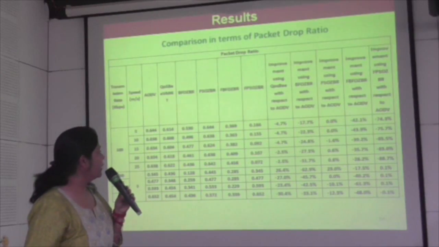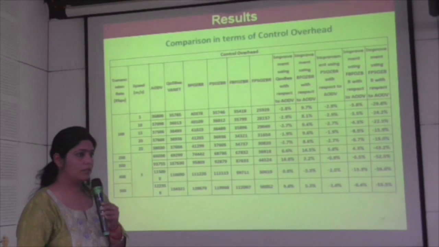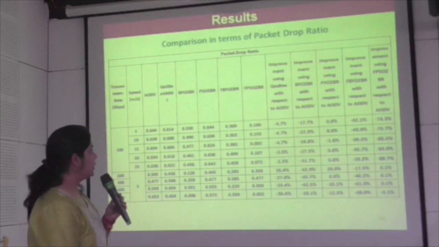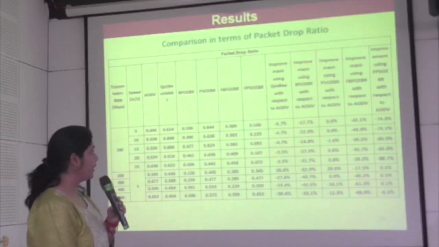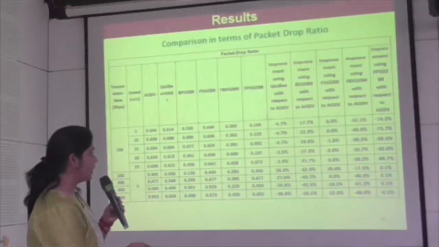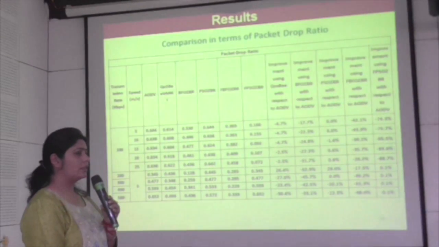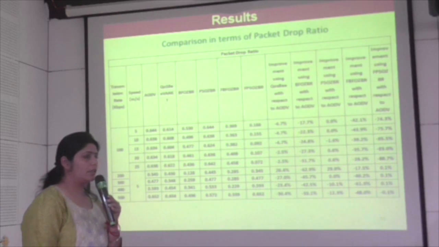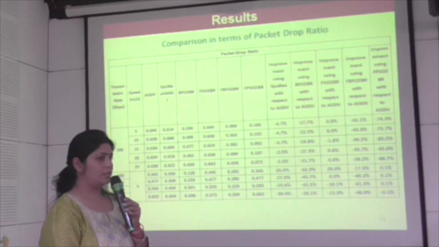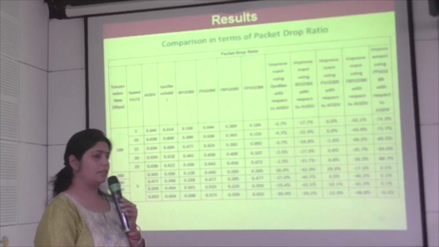So in packet drop ratio again we can see there is no improvement for packet drop by any of the methods. That's right, that's the reason the packet drop ratio improvement is BFOZBR and FBFOZBR showing the improvement. That basically means the formula is somewhere wrong. Somewhere, negative, yeah. So we will relook at it. See, when you say AODV, with respect to that, these methods are better than that, it should lead to some improvement.